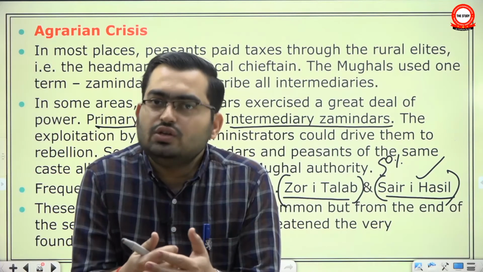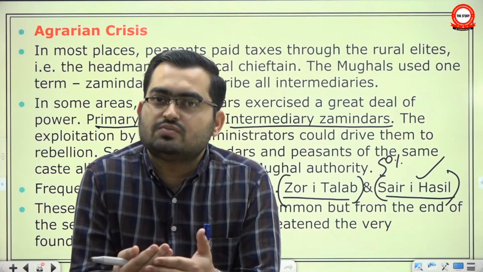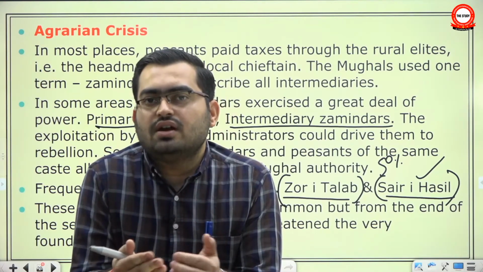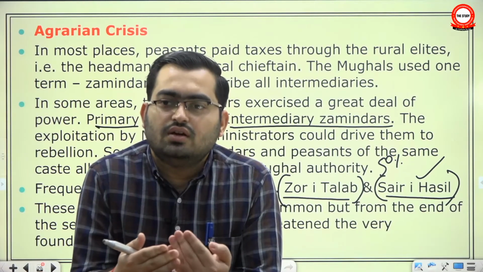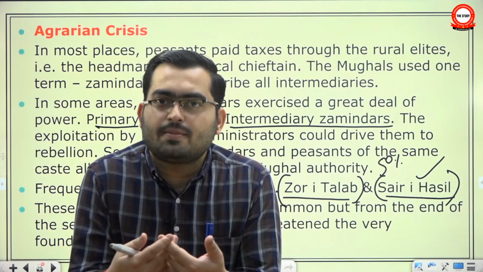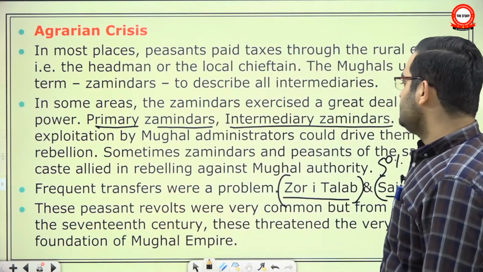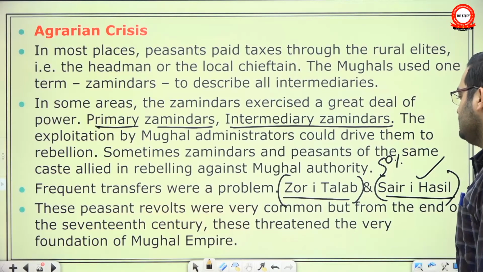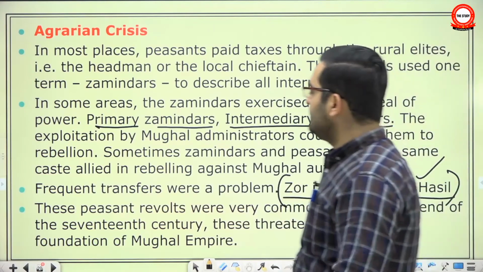What they do is use as much force as possible to extract as much revenue as possible, sometimes more than the stipulated amount. And especially because corruption was very common in Mughal administration, the nexus between the official and mansabdar was a problem. These peasant revolts were very common, but from the end of the 17th century, these threatened the very foundation of the Mughal Empire, and by the time of Aurangzeb, they had become a very big problem.